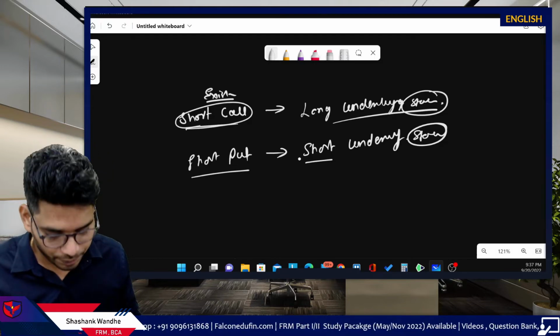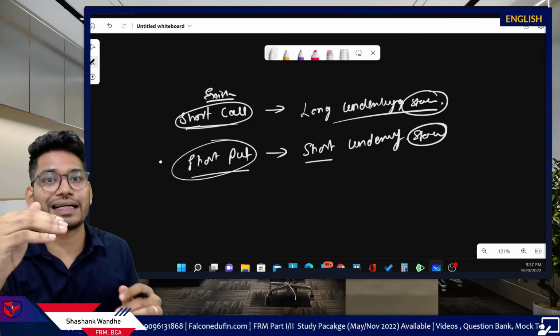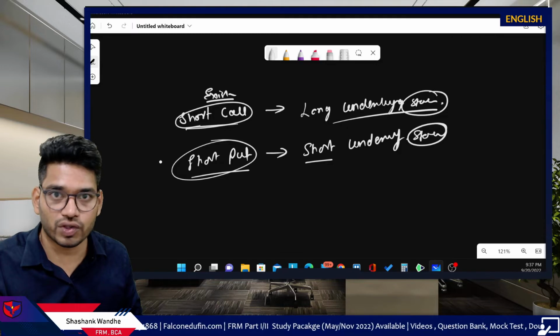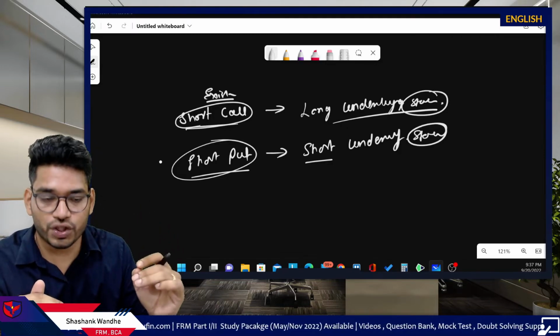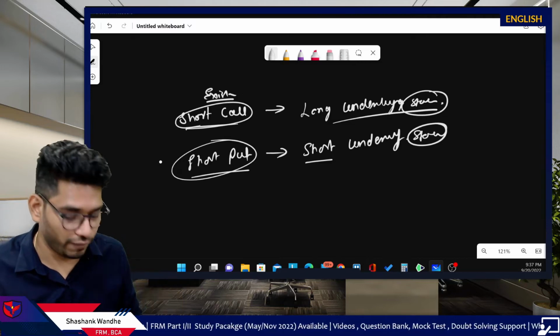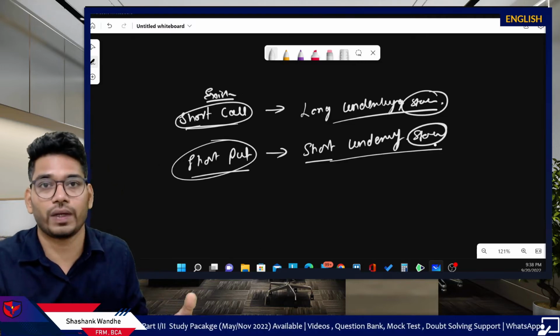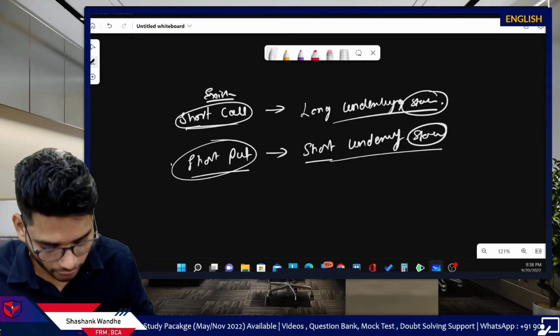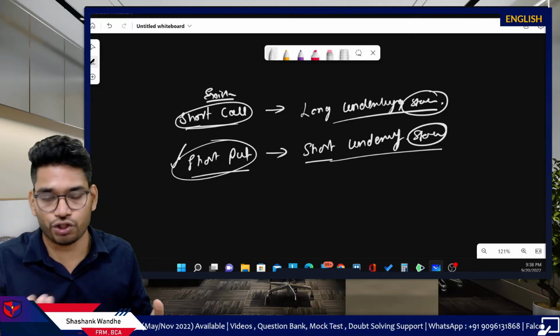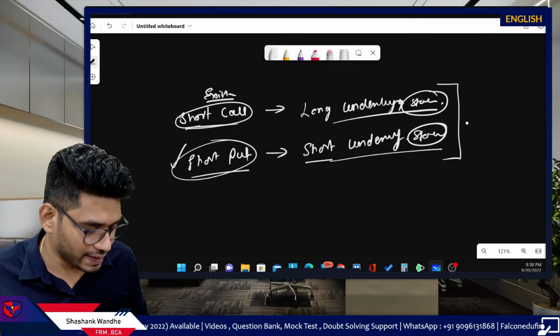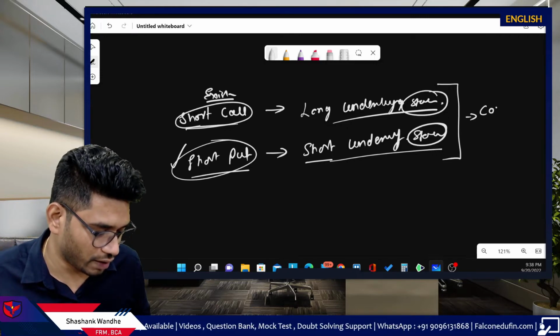For short put, you will generate losses in case the underlying price moves downwards. At the same time, because you already hold the short position in stocks, you will generate profit from this position, right? And it will compensate for your losses generated from the short put. That's how you can manage the risk in the short put case. This particular setup is known as the covered position.